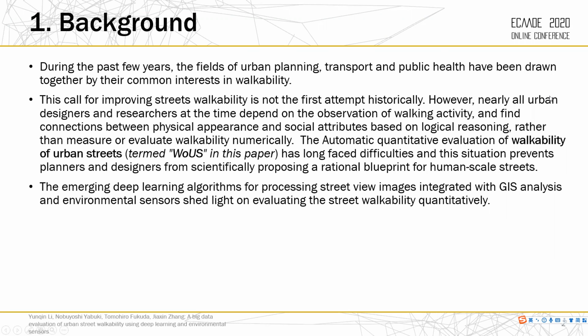During the past few years, the fields of urban planning, transport, and public health have been drawn together by their common interests in walkability. This call for improving street walkability is not the first attempt historically. However, nearly all urban designers and researchers at the time depended on the observation of walking activity and logical reasoning, rather than measuring or evaluating walkability numerically. The emergent deep learning algorithms for processing street view images integrated with GIS analysis and environmental sensors shed light on evaluating street walkability quantitatively.